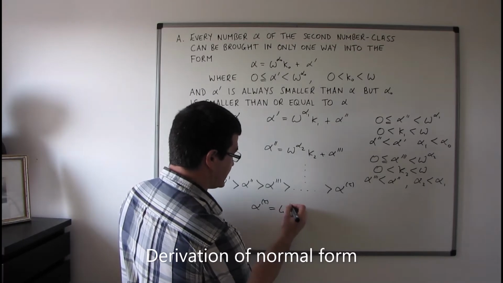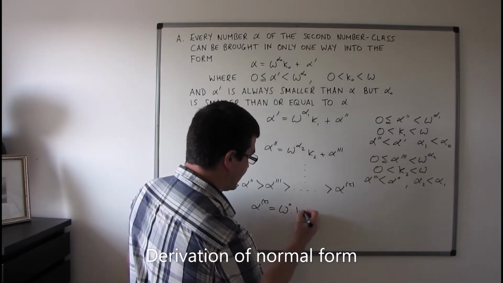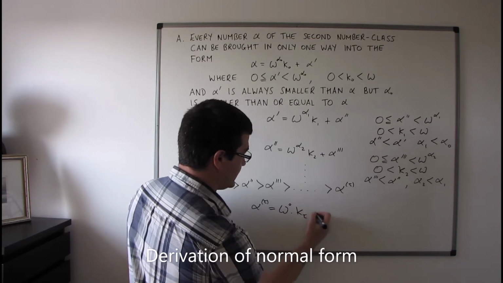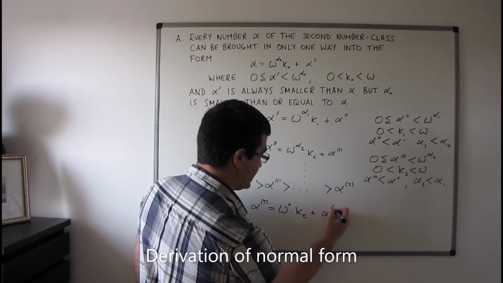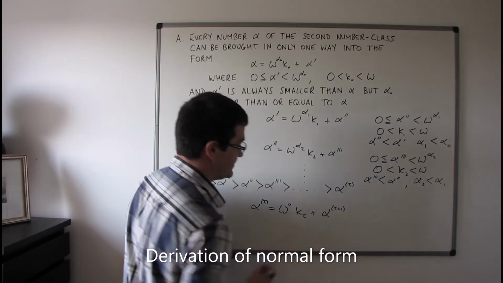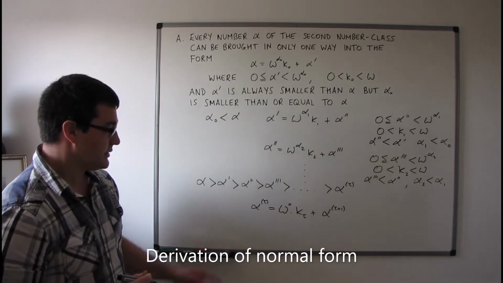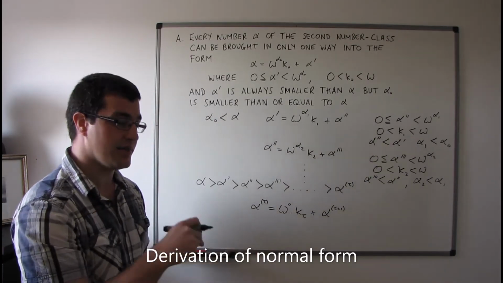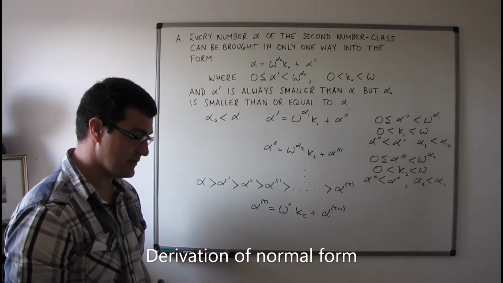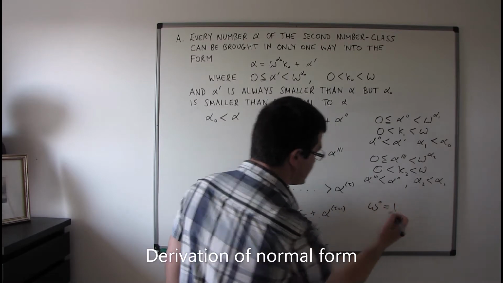It's going to be omega to the power of naught times kappa tau plus alpha with a tau plus 1 as the superscript, sorry, not subscript. And by section 18, theorem B, part A, omega to the power of naught is equal to 1.